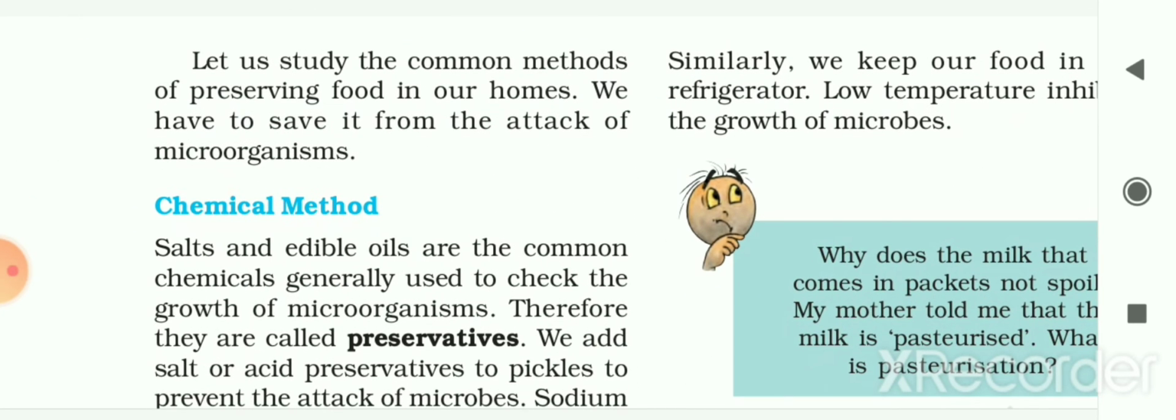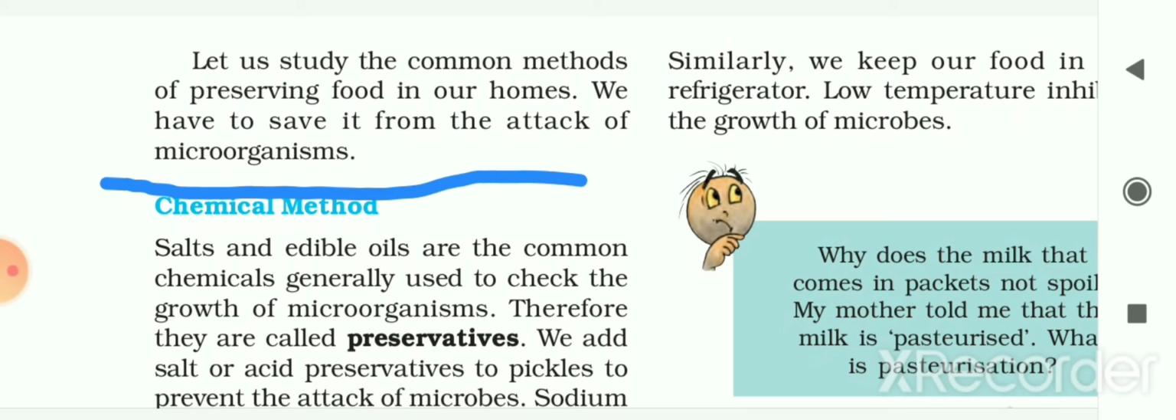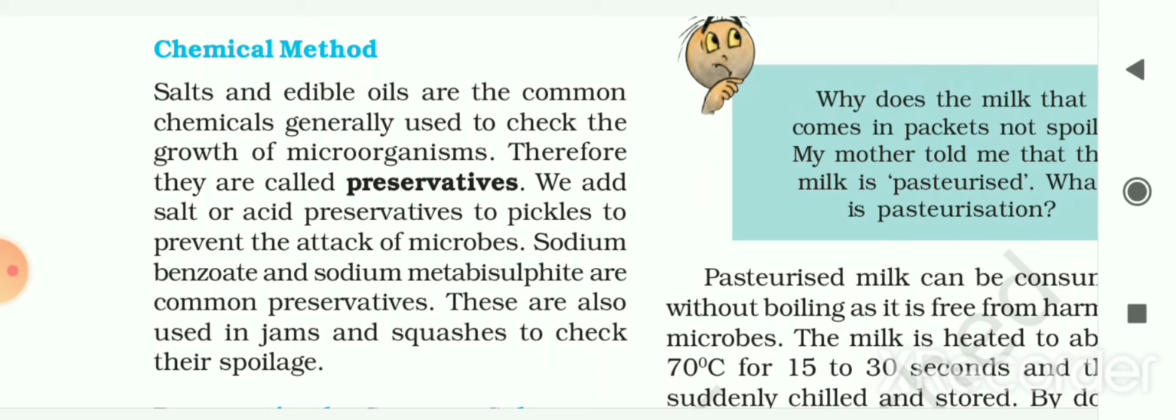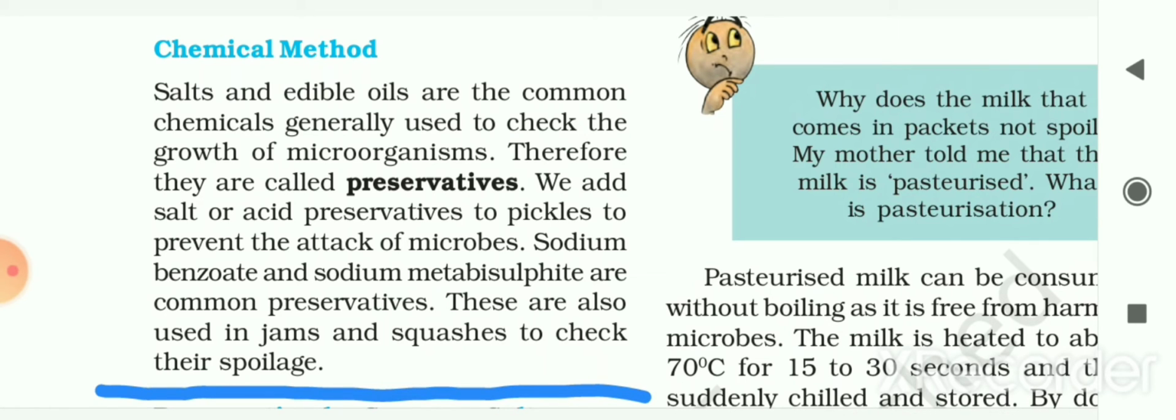So now let us study the common methods for preserving food in our homes. We have to save it from the attack of microorganisms, and see how Paheli's grandmother's pickle does not spoil for a long time. So the first method to preserve food is the chemical method. In this method, salts and edible oils, that means the oil which we can eat, are the common chemicals generally used to check the growth of microorganisms. Therefore, they are called preservatives.